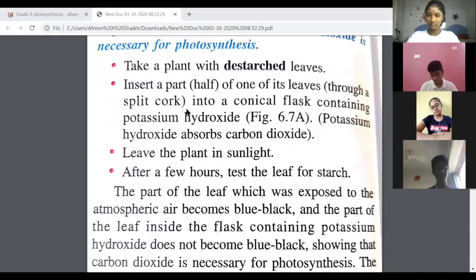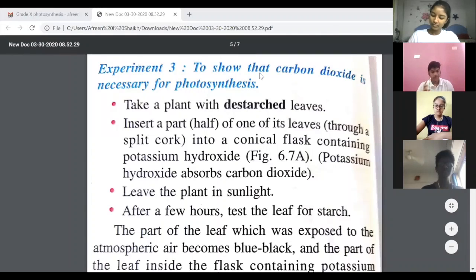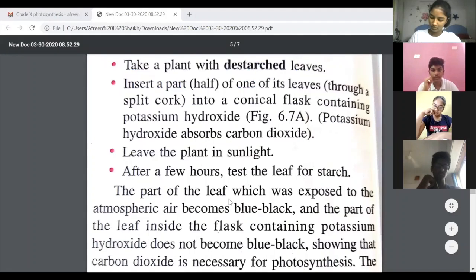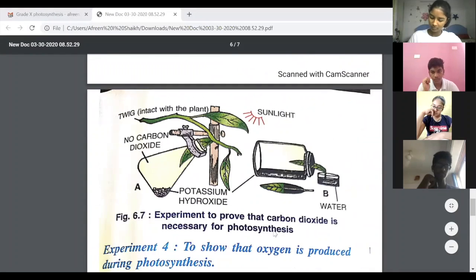After that, we will insert a part of its leaves through a split cork into a conical flask containing potassium hydroxide. So right now we are studying how to prove that carbon dioxide is necessary for photosynthesis. So we will insert half a leaf through a split cork into a conical flask. So this is how the apparatus would look. Okay, can you see the apparatus? So this is a conical flask. You have put half a leaf into this conical flask where you have potassium hydroxide. So what does the potassium hydroxide do? It absorbs the carbon dioxide, right?